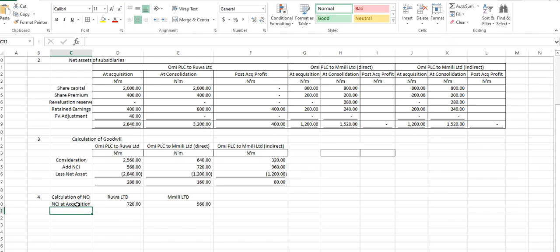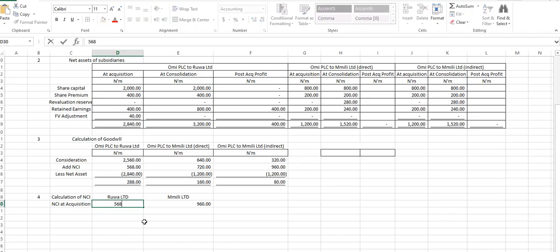Am I the only one in this class? Nobody is saying anything. Please, what about the 568? Are we not going to consider that? Thank you very much. Now, our NCI for RUA is 568.